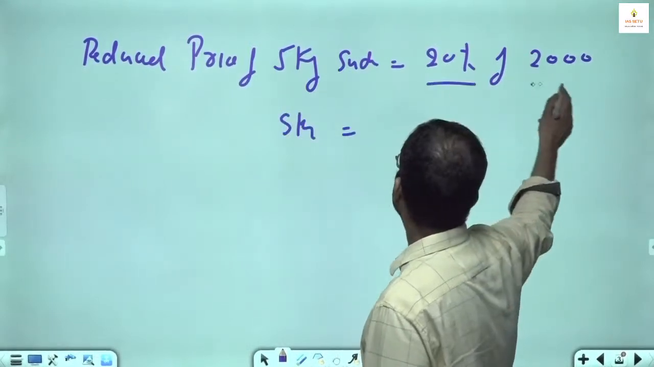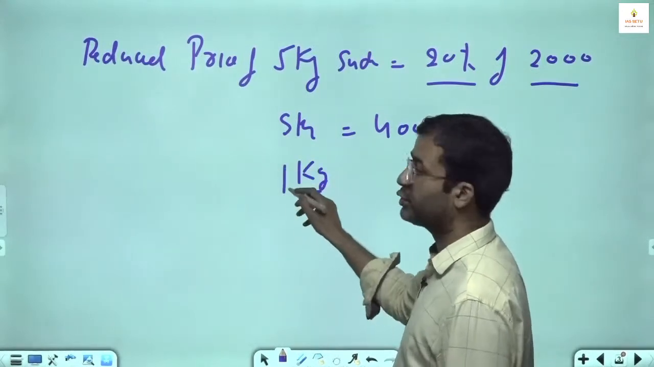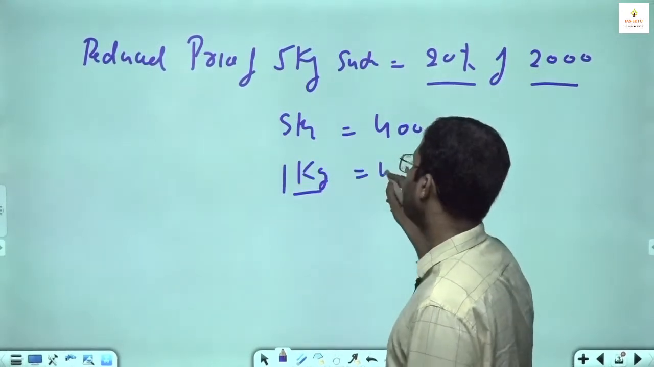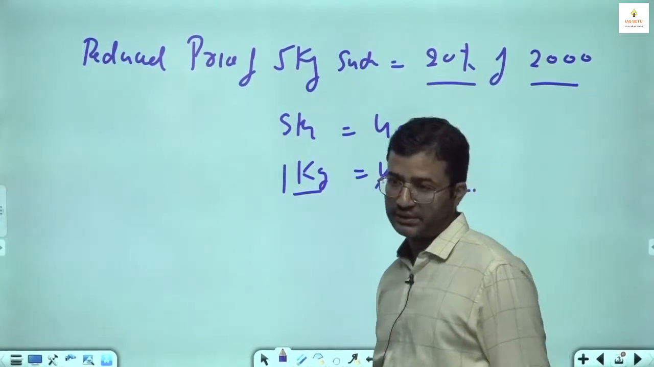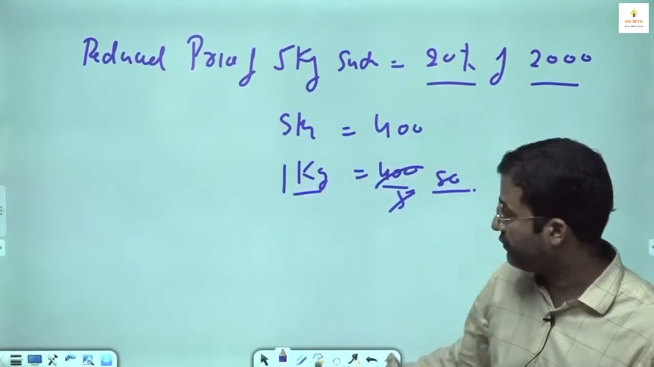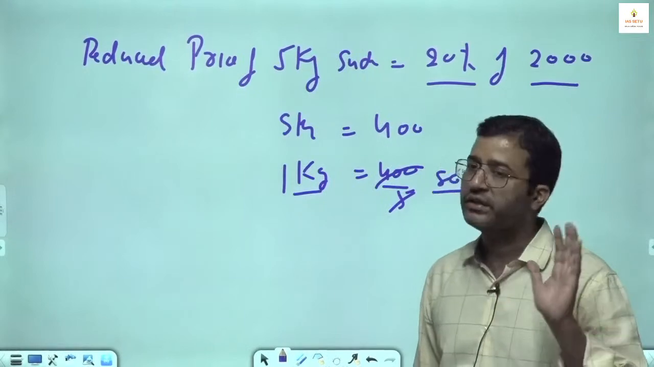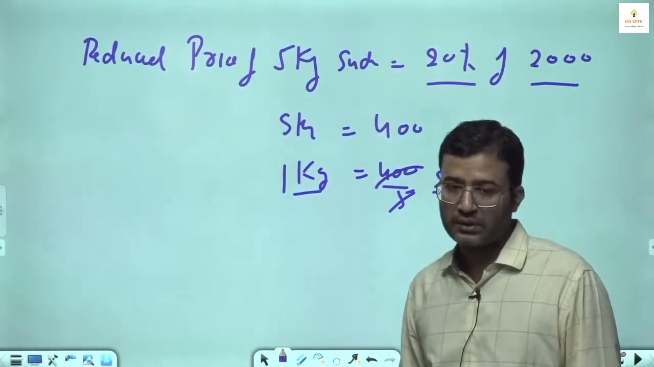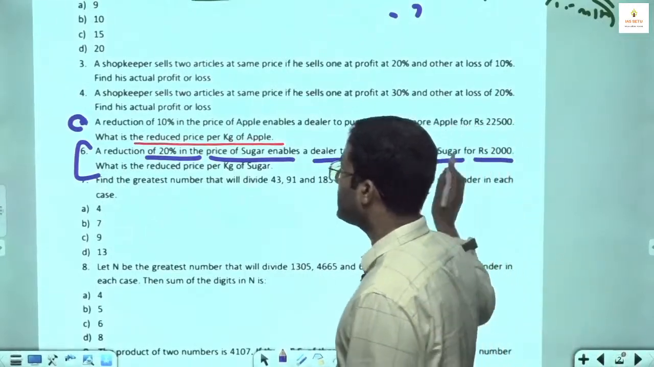So what is 20% of 2,000? 400. What is the reduced price of 1 kg sugar? 400 by 5, 80 rupees per kg. But you have to be careful, here we get the reduced price, and if they ask the same style question, they will ask the reduced price. Okay, next type is